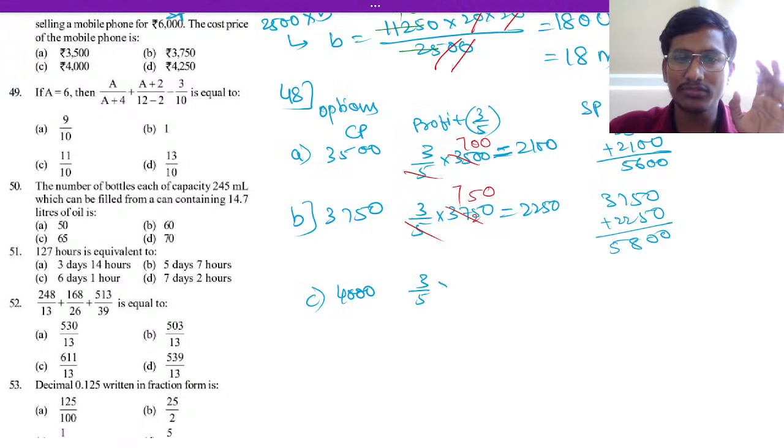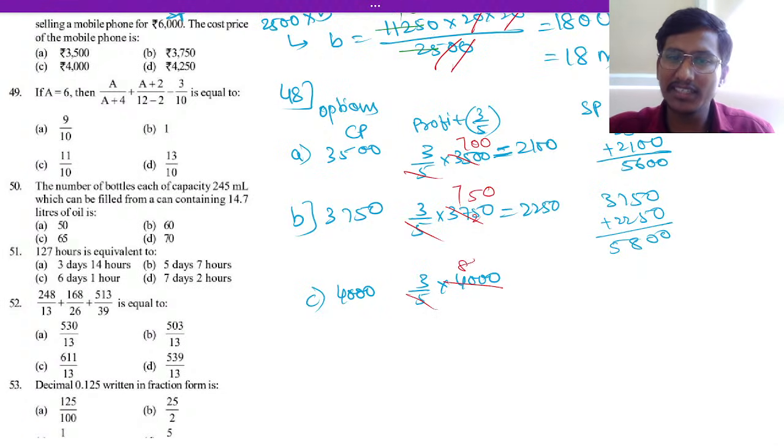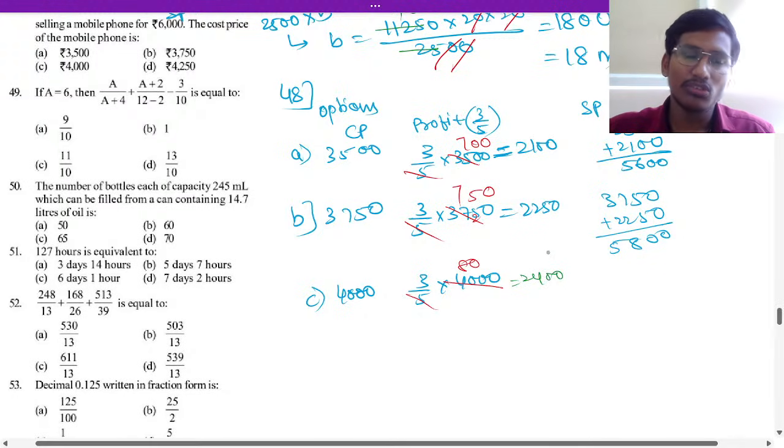So 3 by 5 of 4,000 will be, 5 800s are 4,000, 800 3s are 2,400. So 2,400, if you add, you will not get the answer here. Okay.